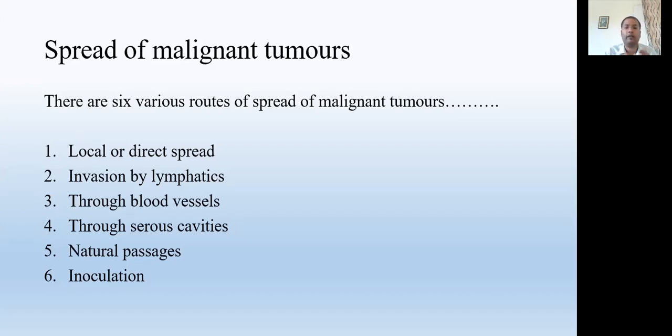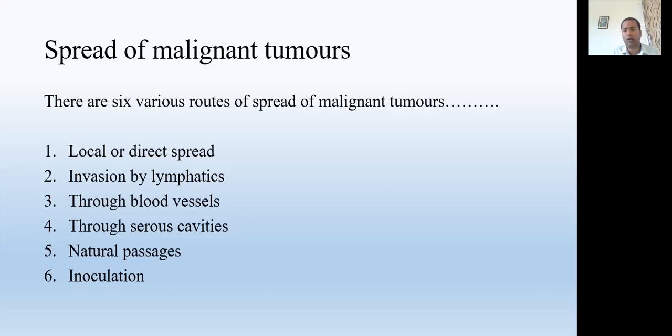When a tumor travels through these natural passages, it happens that a tumor present in the kidneys may travel to the ureter, and these malignant cells come to the urinary bladder, and there in the bladder they develop secondary malignant carcinoma. A tumor developed in the bronchus can grow into the lungs in one particular lobule, and there they develop some kind of malignant cancer. So this is how travel through natural passages can present malignant cancers.